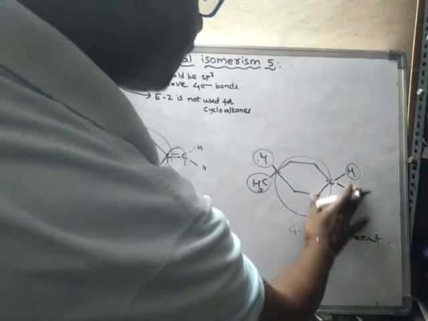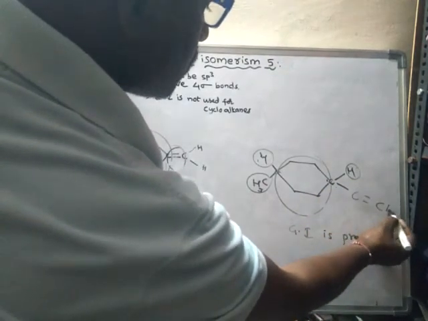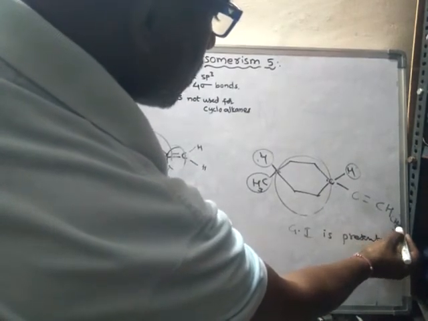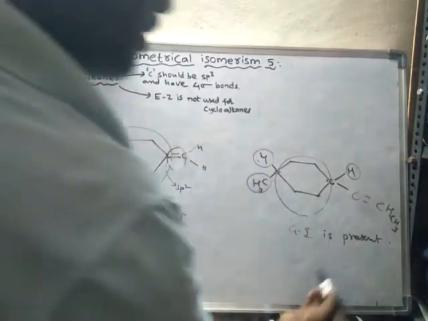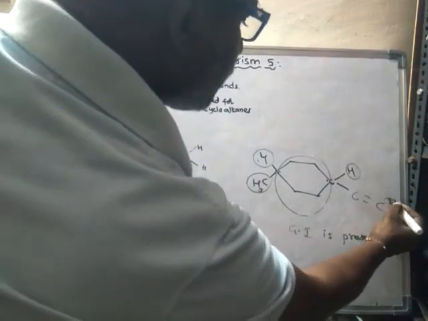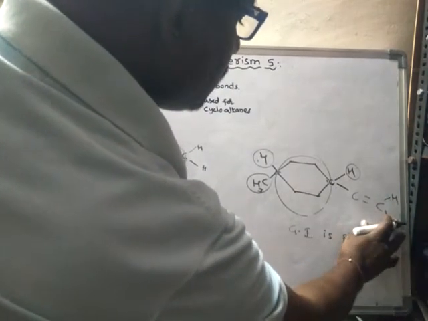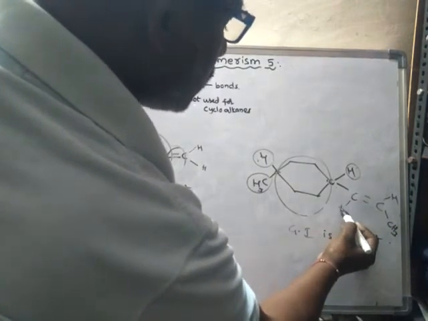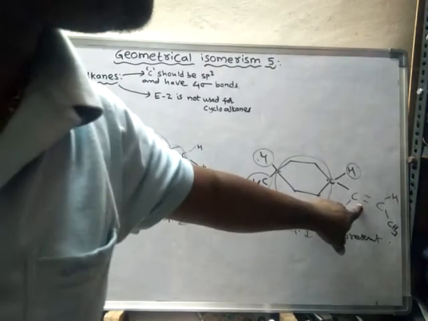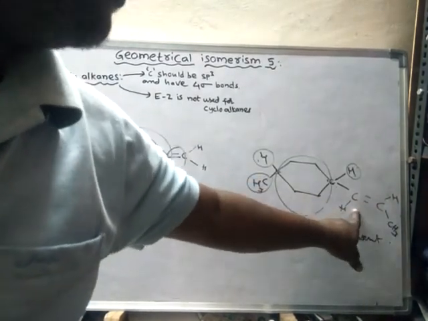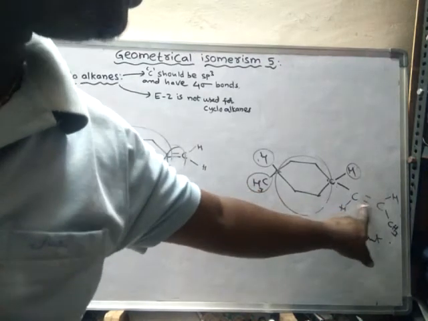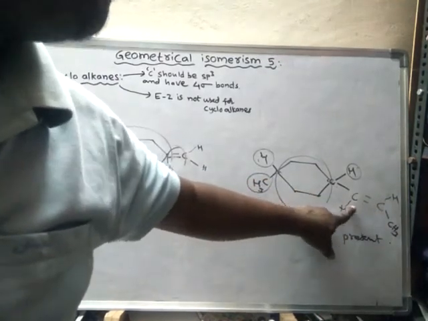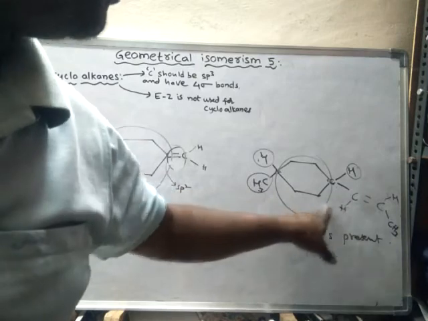Suppose it is like this. Now one is hydrogen and another one is CH3, and this carbon is having one hydrogen like this. This is not cyclic, but still there is restricted rotation in this portion, and this carbon is having two different groups, and even this carbon is also having two different groups, because this is hydrogen and this is another group.